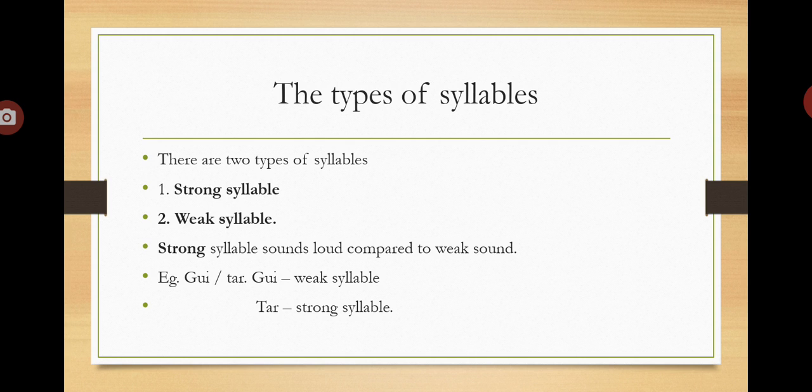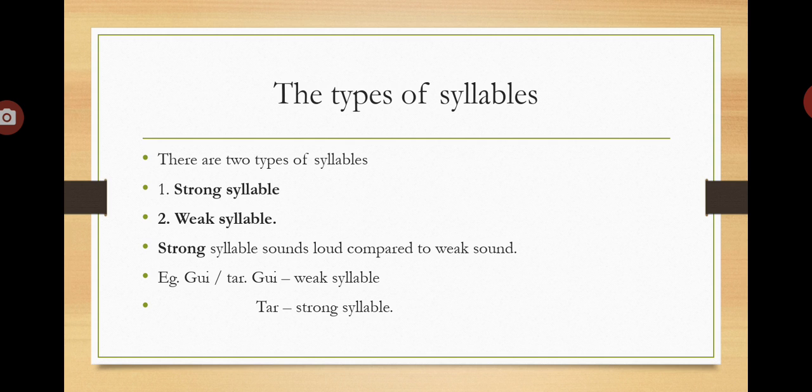Now let's see the types of syllables. There are two types of syllables. They are strong syllables and weak syllables. The strong syllable can also be called stressed syllables and the weak syllable can also be called unstressed syllable. Now let's see what is a strong syllable.